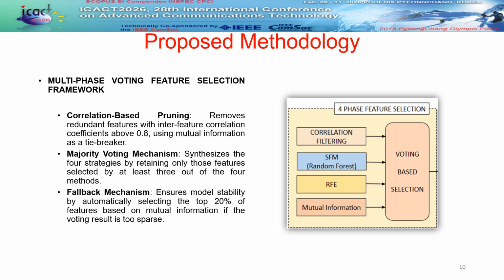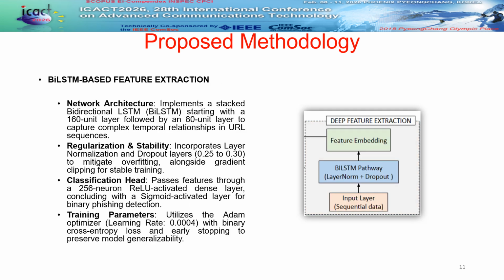To finalize our features, we apply correlation-based pruning, removing any redundant variables with a coefficient above 0.8. All strategies are then synthesized through a majority voting mechanism where a feature must be selected by at least 3 out of 4 methods to be retained. Finally, our fallback mechanism guarantees stability. If the voting result is too sparse, the system automatically selects the top 20% of features. This ensures the BiLSTM receives only high quality and discriminative data.